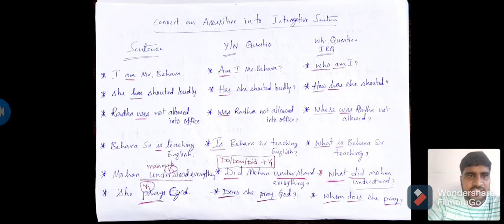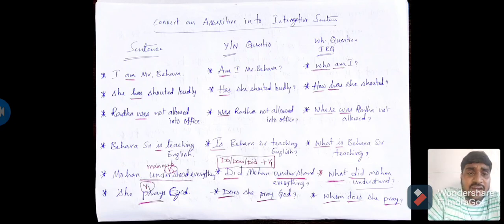So far I have explained in what way we need to frame questions into yes or no interrogative and WH interrogative. For this, I am going to give you some examples. See what the screen says: convert an assertive into an interrogative sentence. I gave an assertive sentence and converted it into a yes or no interrogative as well as a WH interrogative, nothing but an information required interrogative.